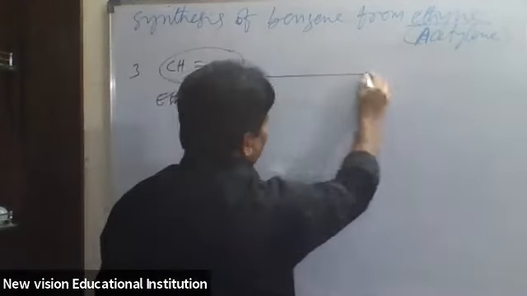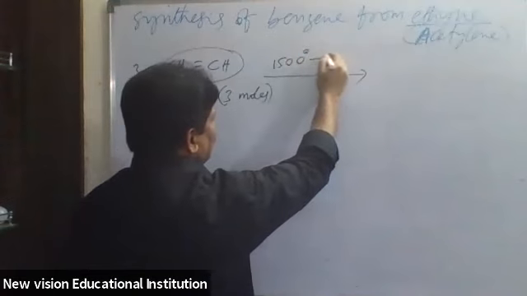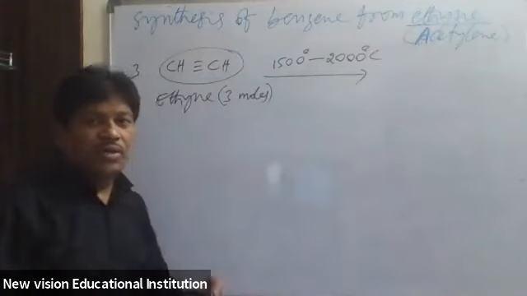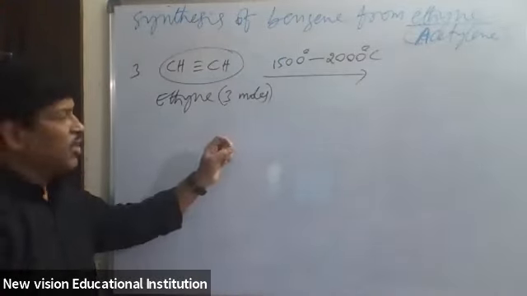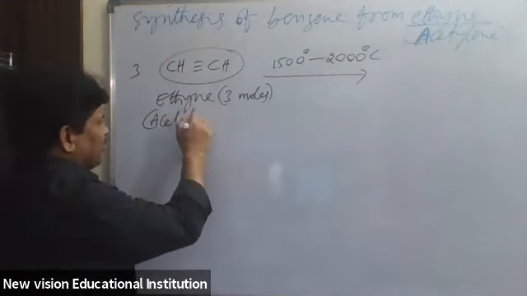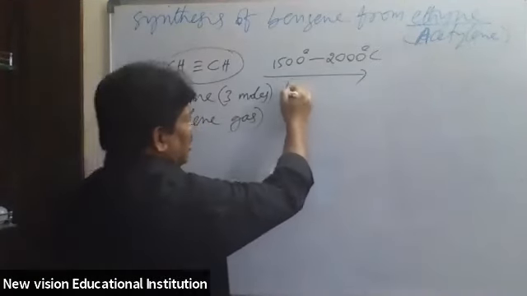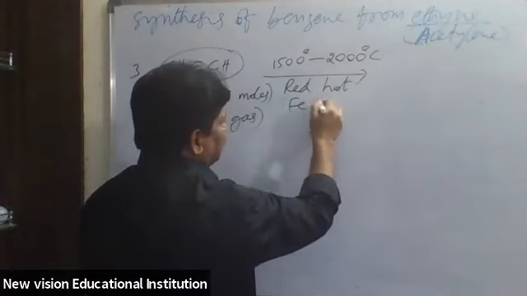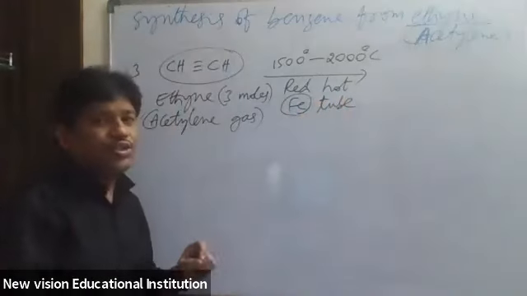At a temperature of 1500 to 2000 degrees Celsius, the acetylene gas is passed through a red hot iron tube.